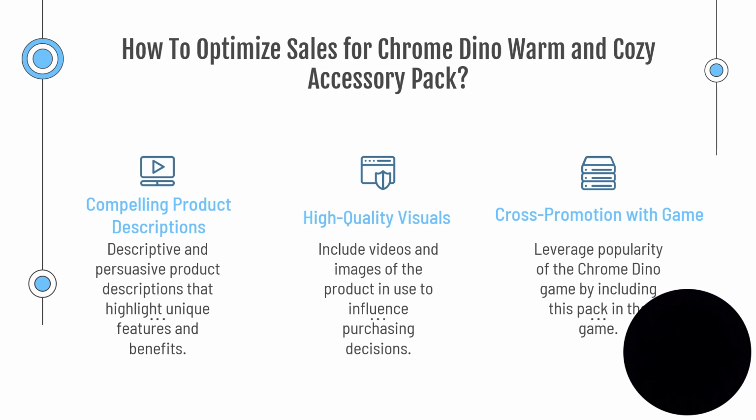Next is high quality visuals. Include videos and images of the product in use to influence purchasing decisions. Currently, there's only an image of the product and the components of it. There are no images of where the product would go. It would be beneficial to have the product on a desk, for example, to show where people would actually be using it.